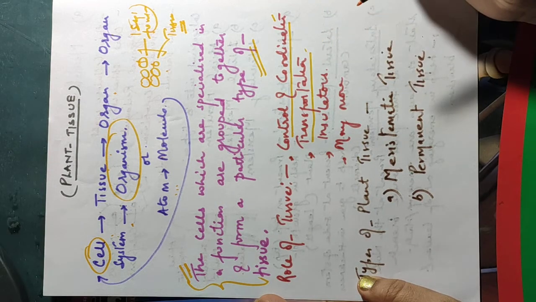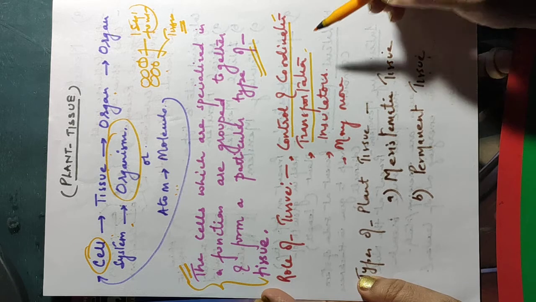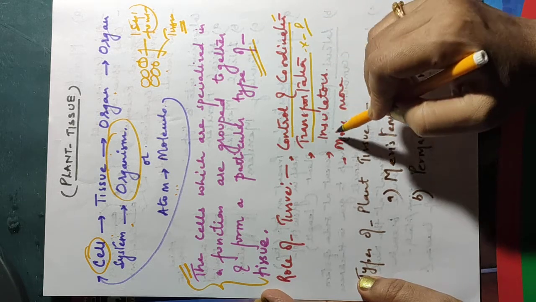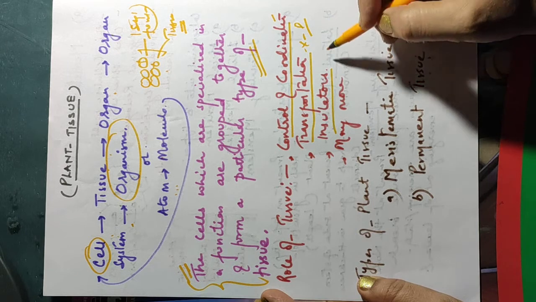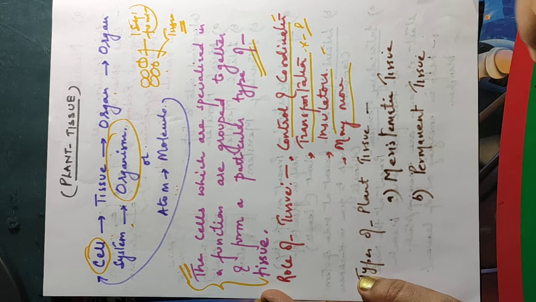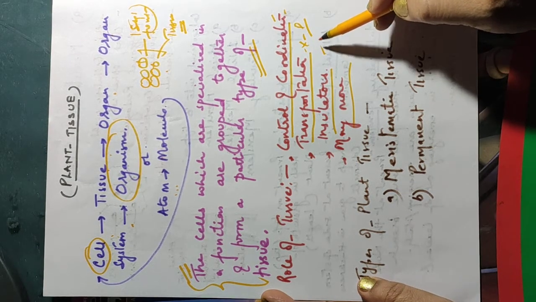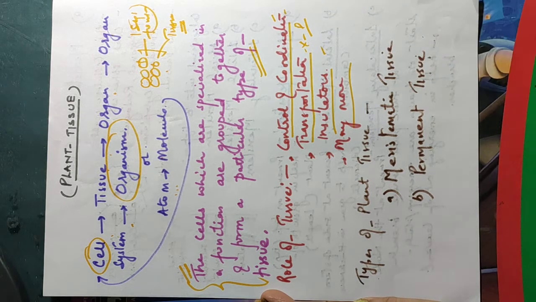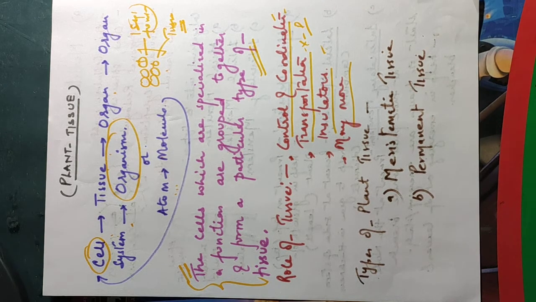Transportation of food and water with the help of conducting tissues, the xylem and phloem. We will study all these later on. Insulators, heat नहीं करने देता उसको, transpiration होता है, and so many more. ठीक है ना? These are the main specific roles of the tissues, like control and coordination, transportation, and insulators. Next is, और क्या होता है इसका? These are the roles of tissues: they help in control and coordination, they help in transportation, and they act as insulators. And many more functions are performed. Now let us learn about plant tissues.